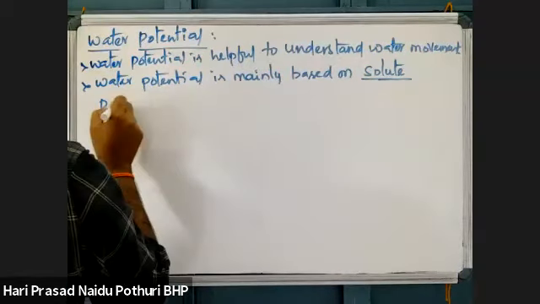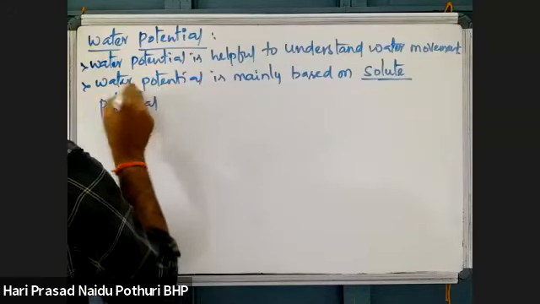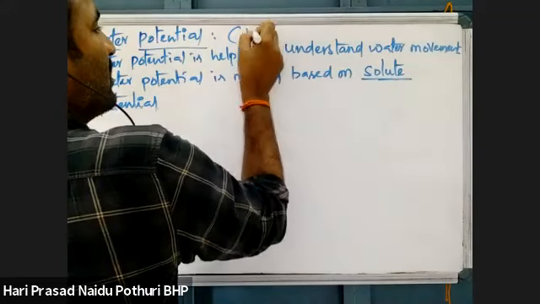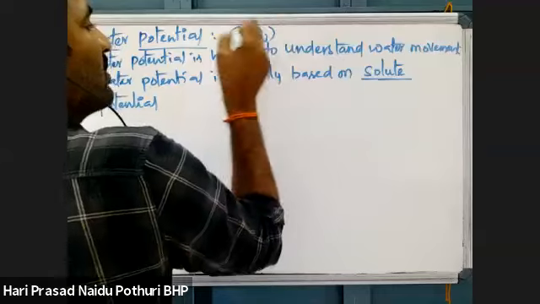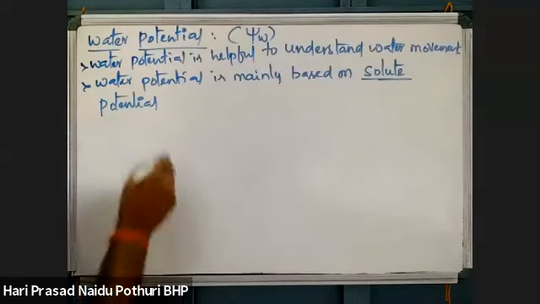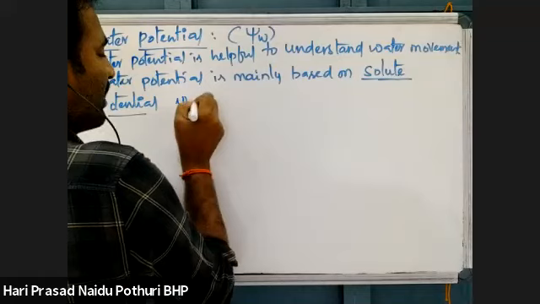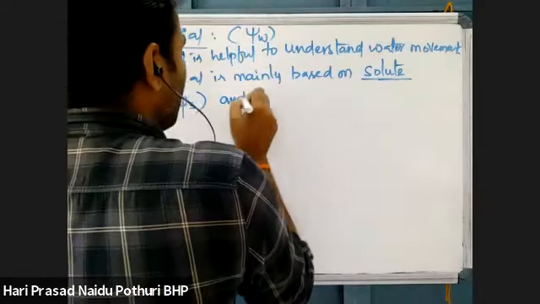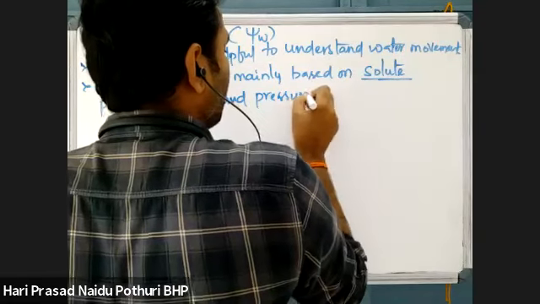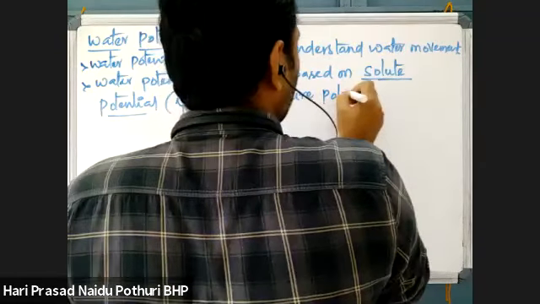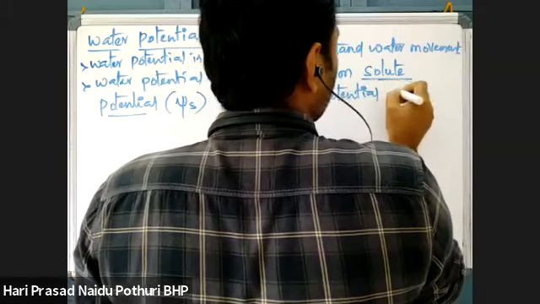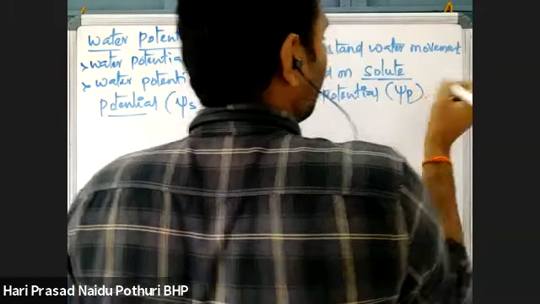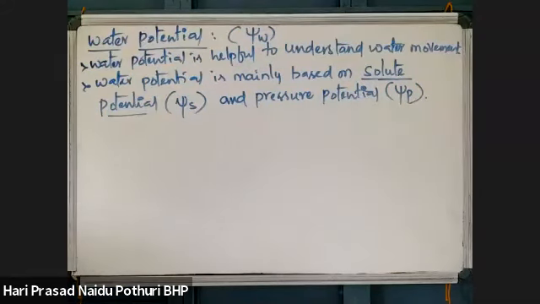Water potential has the symbol psi W. Solute potential we can write as psi S, and pressure potential we write as psi P. Psi S and psi P are the two factors which maintain water potential.